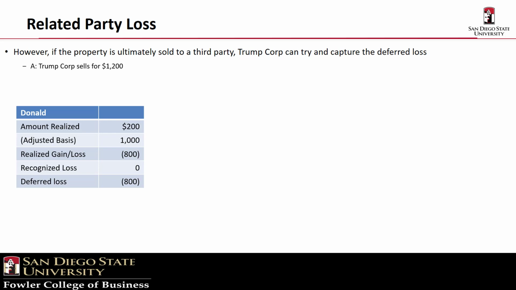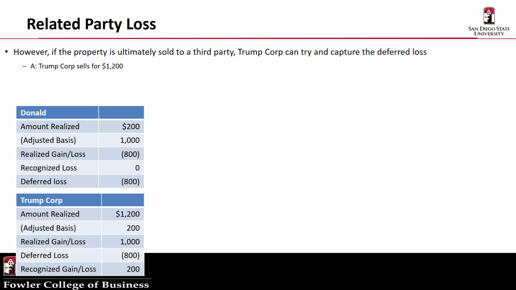Now, when Trump Corp sells the stock for $1,200, it realizes a gain of $1,000. The $1,200 amount realized less the $200 adjusted basis. Trump Corp is permitted to recapture Donald's loss against its gain, and therefore recognizes a gain of only $200. When you think about it, that makes sense. If Donald had sold the stock directly to a third party for $1,200, that's precisely the gain he would have recognized.